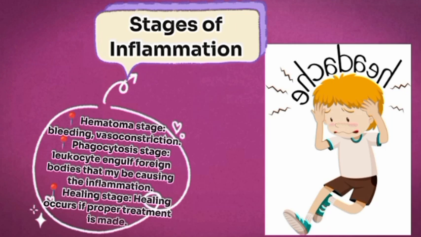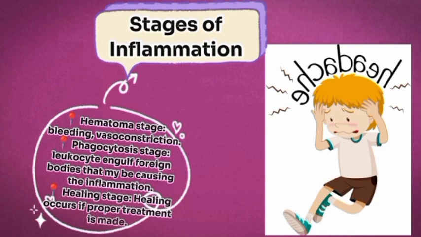Let's say you have a burn. At that moment, what's the first thing that you see? Maybe, if it's an injury, you see bleeding. Are you getting it? But if it's a burn, you see that place becoming red, it's becoming vasoconstricted. That is, more blood moves towards that place. So that's what the hematoma stage is mainly about.